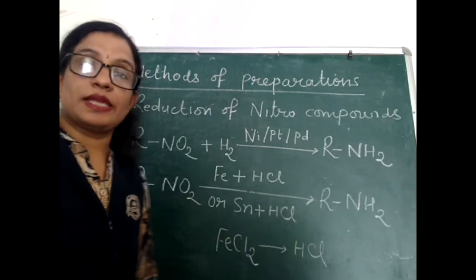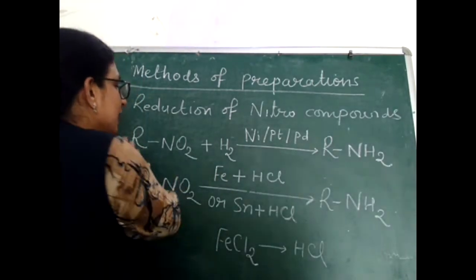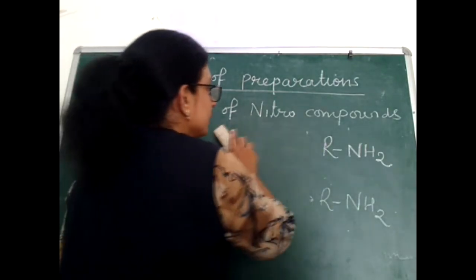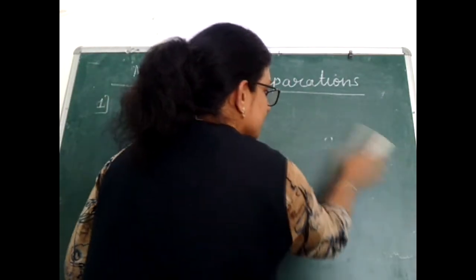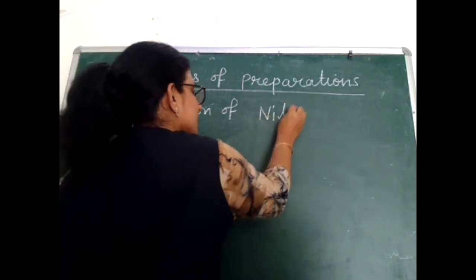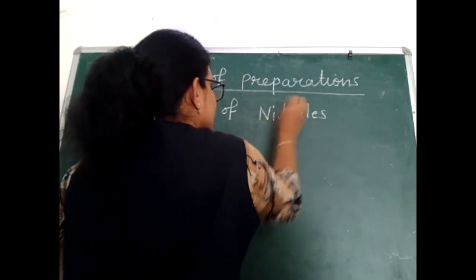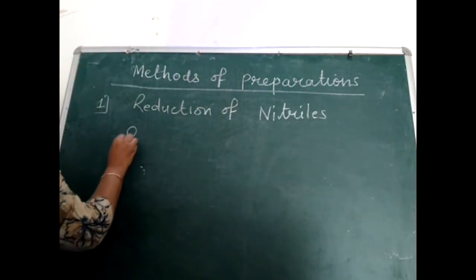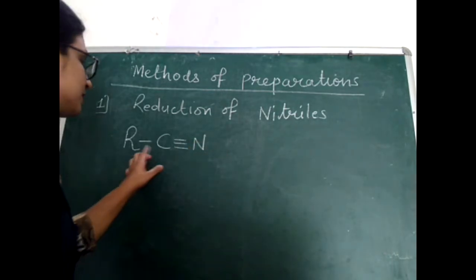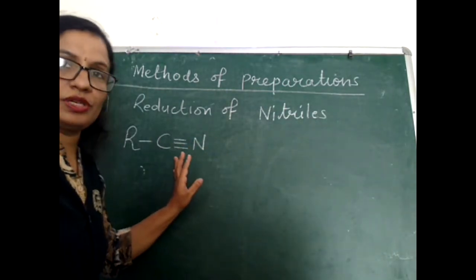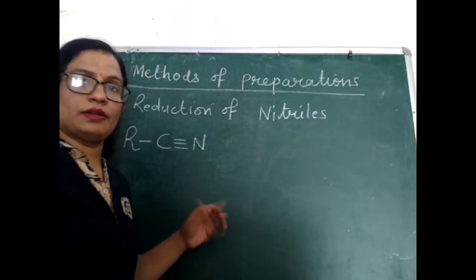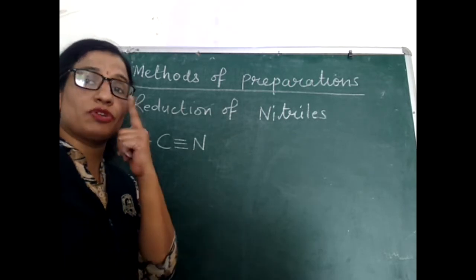Let's talk about the second method to prepare amines, that is reduction of, first I am taking all the reduction methods, that is reduction of nitriles. What are nitriles? Another name for nitriles is cyanides. We know the structure of cyanide is C triple bonded with nitrogen. When cyanides are catalytically hydrogenated, that means reaction with hydrogen in the presence of catalyst.